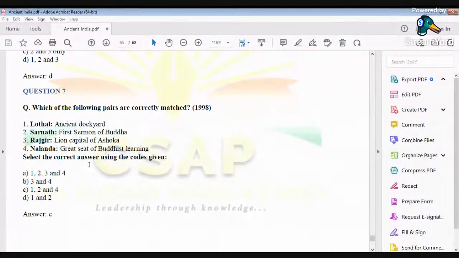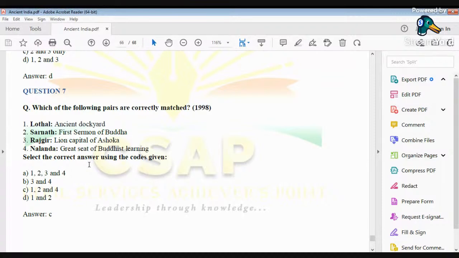What is Lothal? Lothal is a part of Indus Valley civilization. And Lothal was an ancient dockyard. Why was it an ancient dockyard? Because